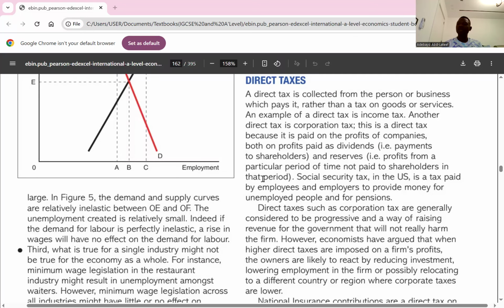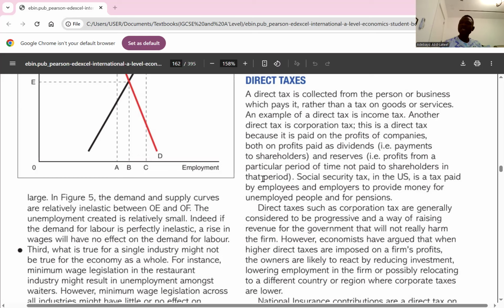And the third one, income distribution. When we talk about income distribution, we're simply talking about trying to reduce the gap between the rich and the poor. Mostly when we talk about income distribution, we think about progressive tax. Progressive tax is charged on high income earners, right?